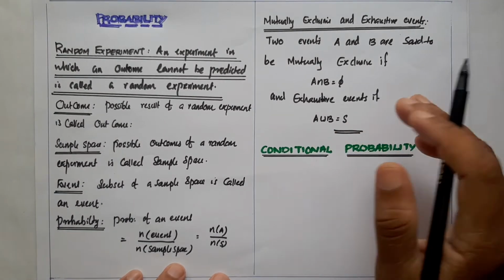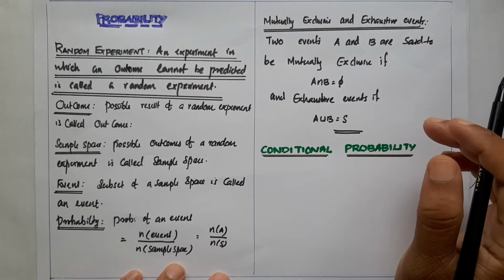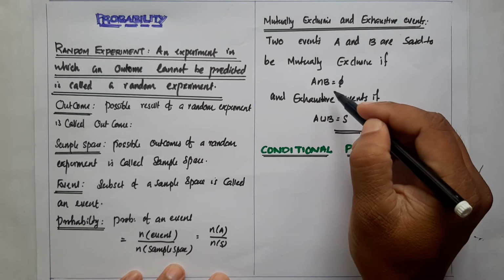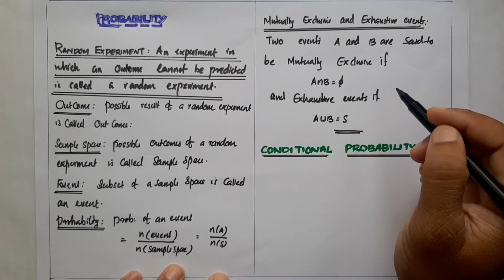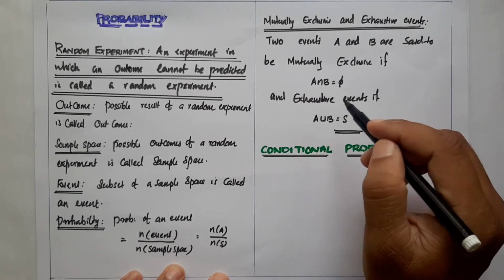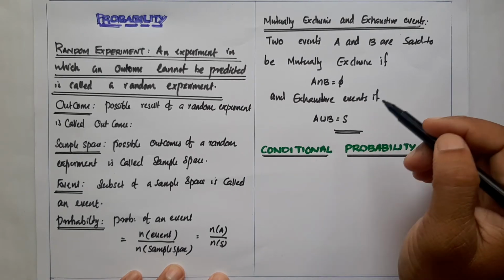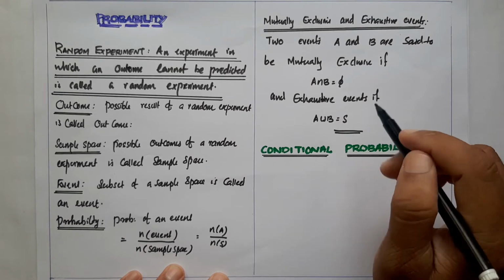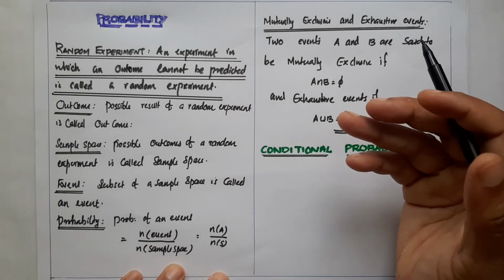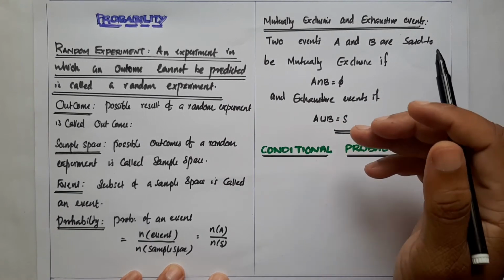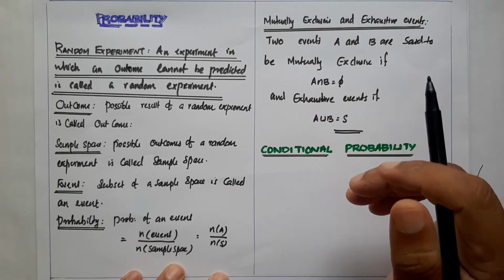What is mutually exclusive? Two events are said to be mutually exclusive if A intersection B is equal to empty set. And two events A and B are said to be exhaustive events if A union B is equal to S. That means their union again gives the sample space.